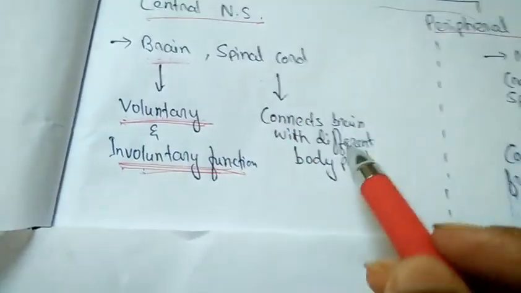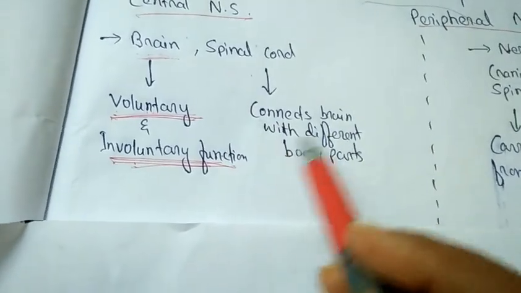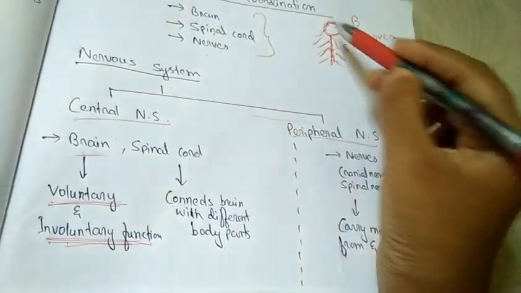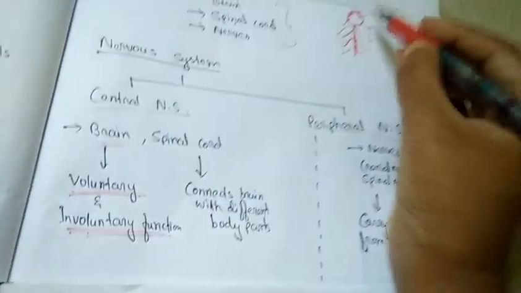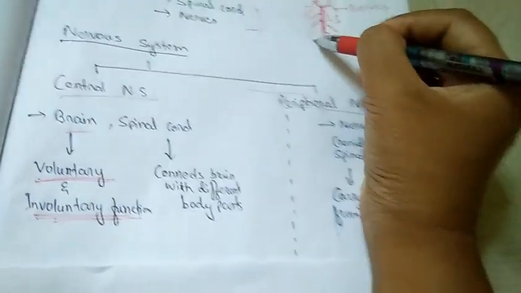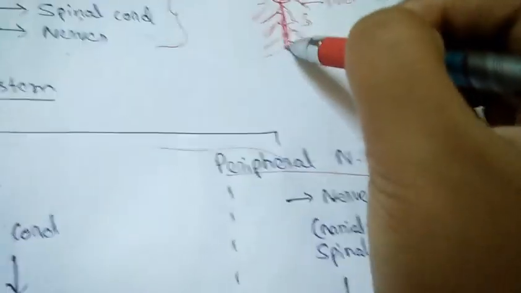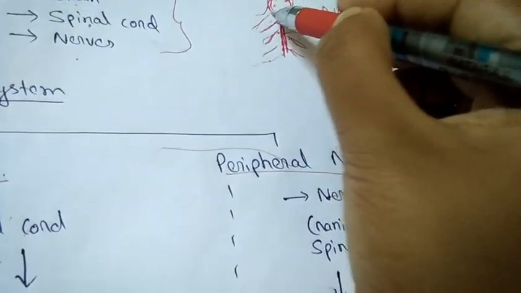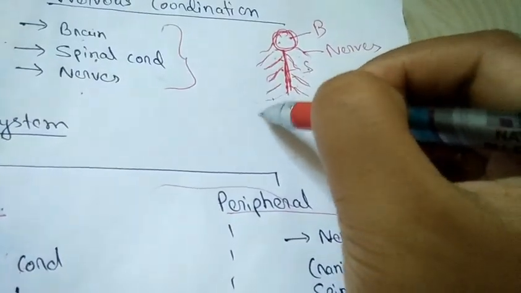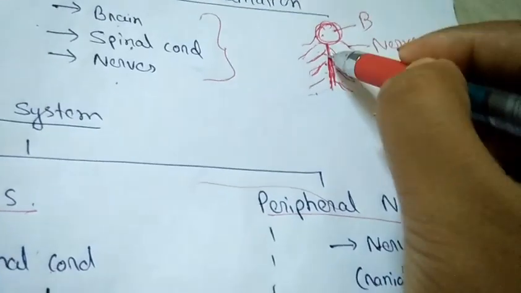Now the spinal cord. It connects the brain with different parts of the body. Any information from the brain to the body has to go through the spinal cord, and any information you have to send to the brain from the body will also be transmitted through the spinal cord.